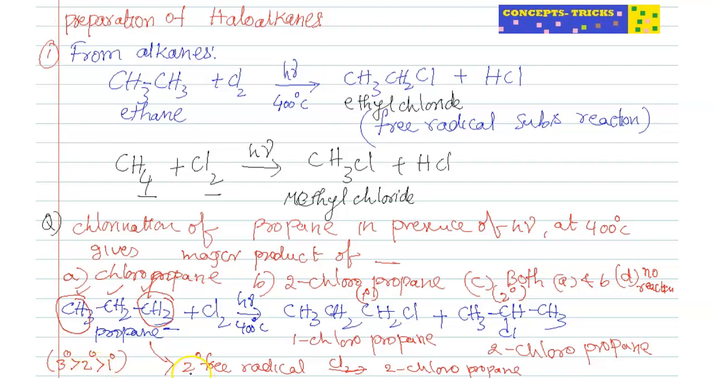So here we have secondary free radical and primary free radical. Primary free radical gives 1-chloropropane, secondary free radical gives 2-chloropropane. Secondary free radical is more stable among them. More stable free radical gives the major product. So 2-chloropropane is the major product. Actually both products will form, but they asked for the major product. So the answer is 2-chloropropane.